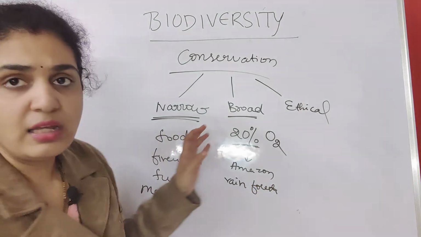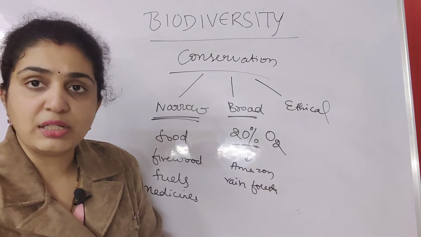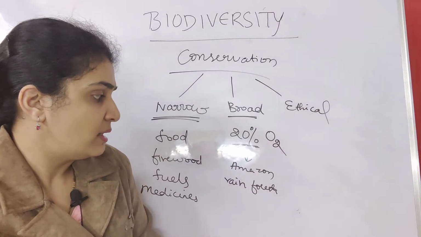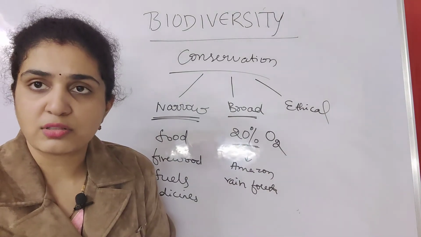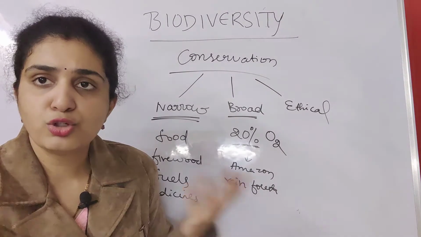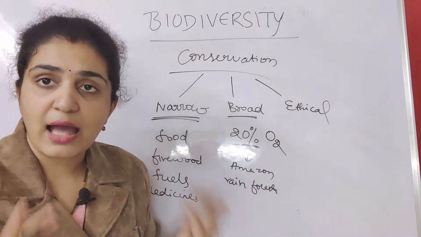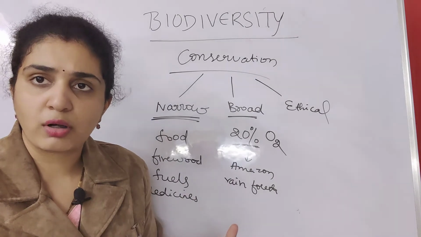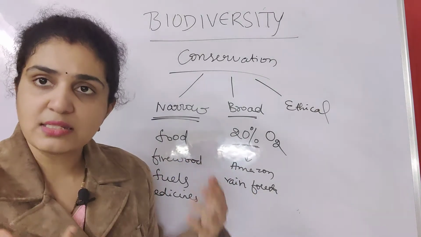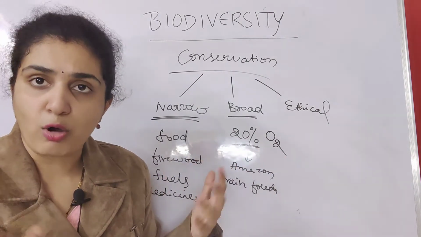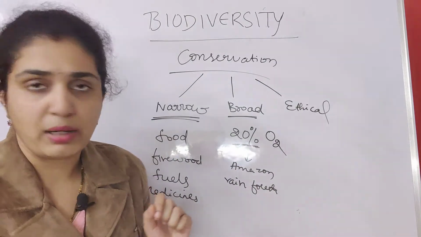So this is very useful for this mechanism. 20% of oxygen is supplied by the Amazon rainforest. So by plants, numerous oxygen is produced. That is broad thinking. This is narrow thinking, like food, water, fuels, medicines and all. Broadly it is oxygen. Now the ethical argument.